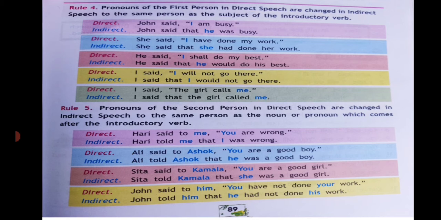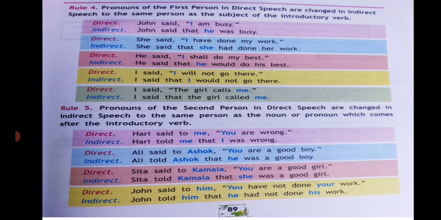Introductory verb is like "Ali said to Ashok." Said is a verb. John said to him, "You have not done your work." John told him that he had not done his work.